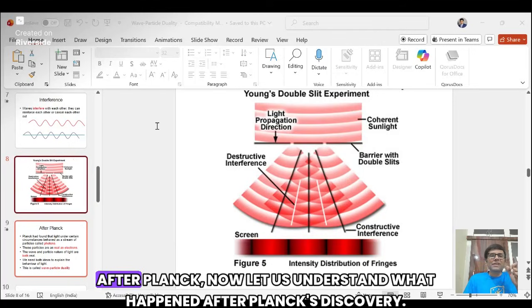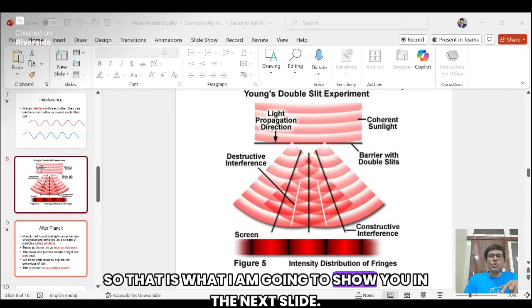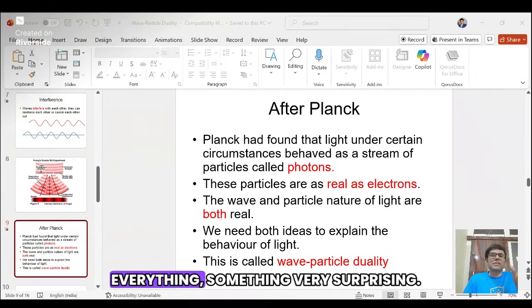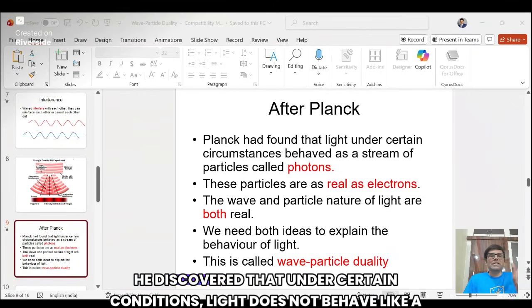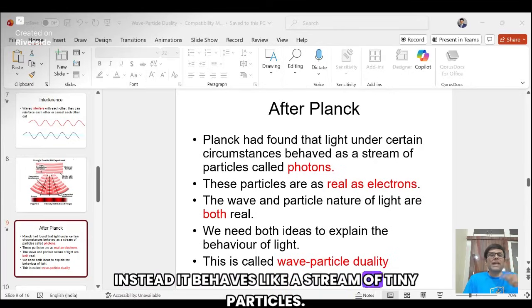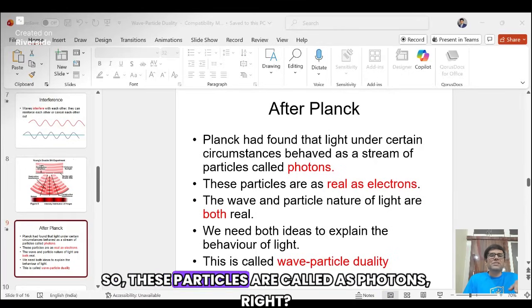Right? After Planck, now let us understand what happened after Planck's discovery. That is what I am going to show you in the next slide. Here there is an important observation from Max Planck, something very surprising. He discovered that under certain conditions, light does not behave like a wave. Instead, it behaves like a stream of tiny particles. These particles are called photons.